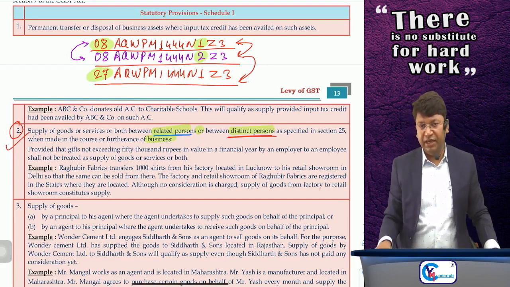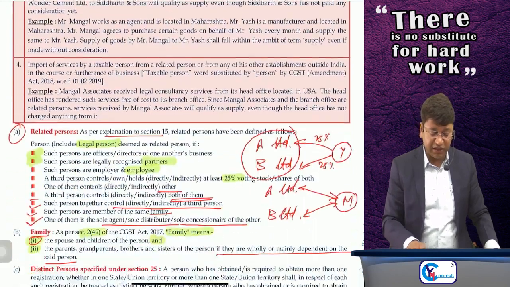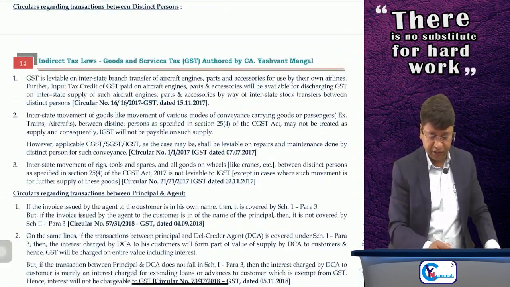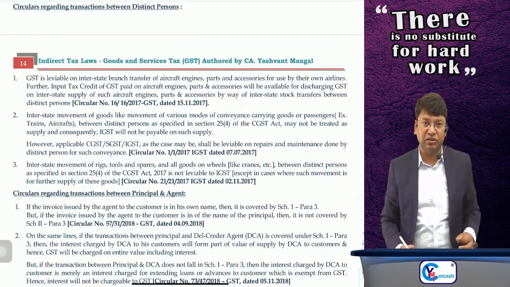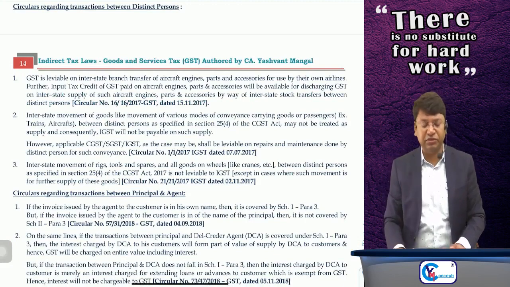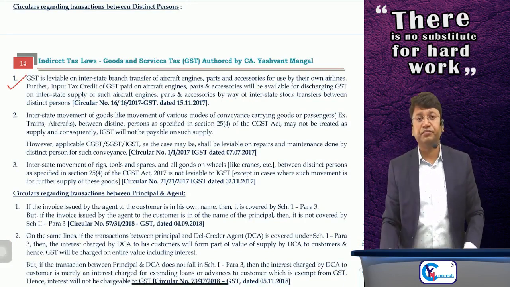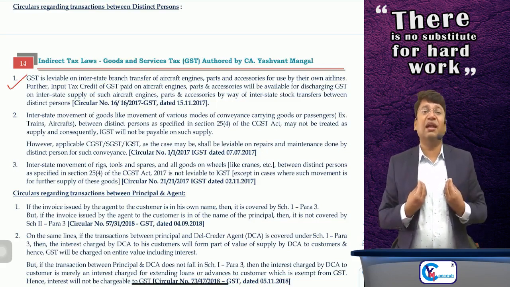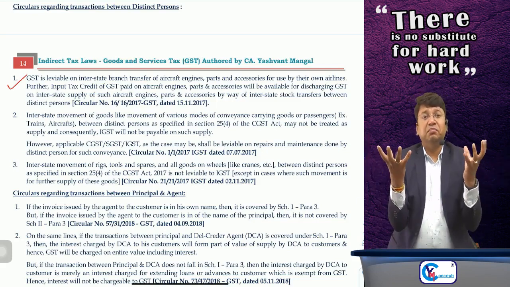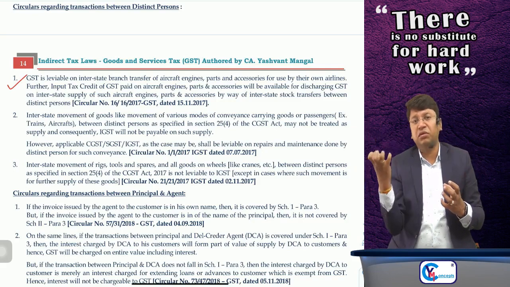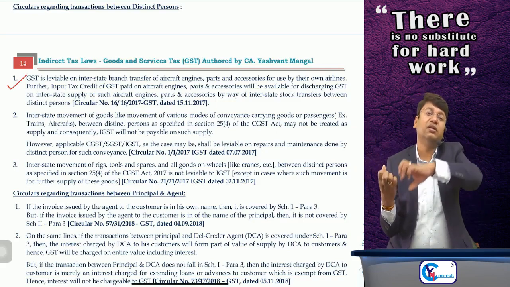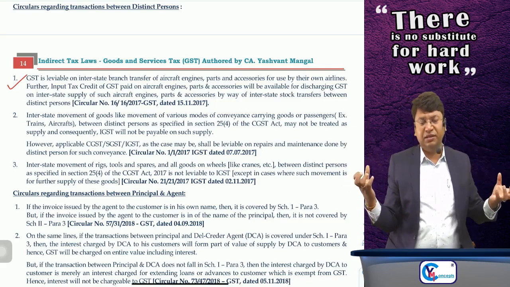Okay, sir. Sir, there are some circulars also here. I'll give you the details of those circulars. I'll explain the circular regarding distinct person. Suppose I'm an airline company and my branch is located in Mumbai, Maharashtra. Another branch is located in Delhi also. I am registered in Delhi.